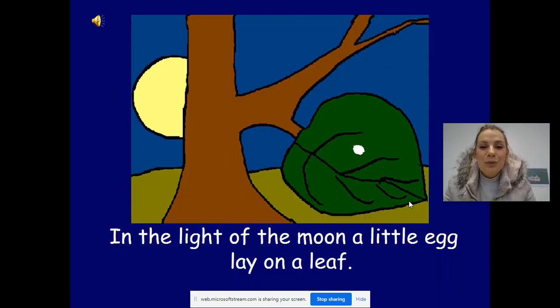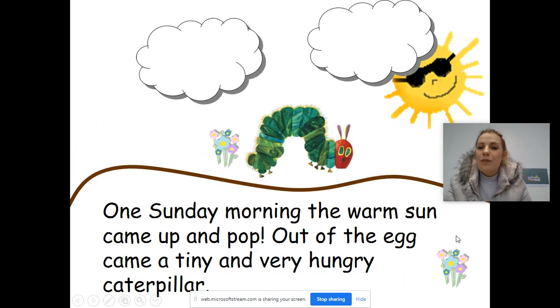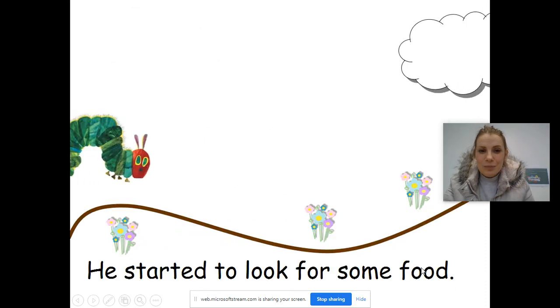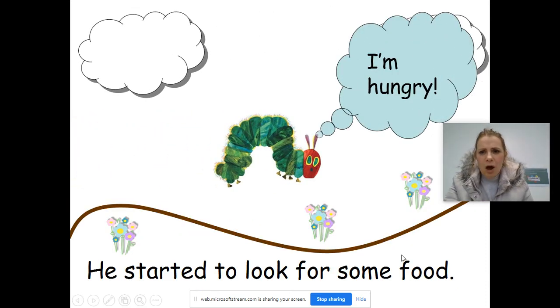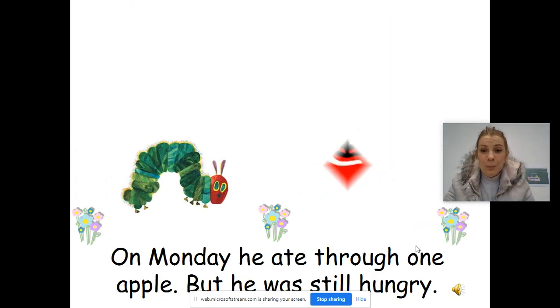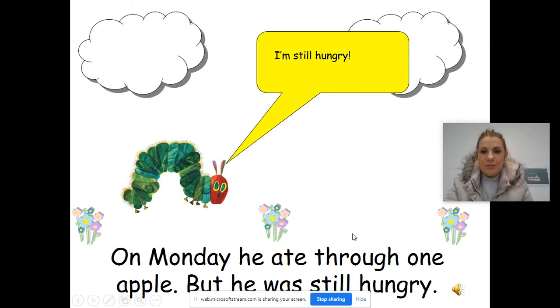In the light of the moon, a little egg lay on a leaf. One Sunday morning, the warm sun came up and pop! Out of the egg came a tiny and very hungry caterpillar. He started to look for some food. I'm hungry, he thought. On Monday, he ate through one apple, but he was still hungry.